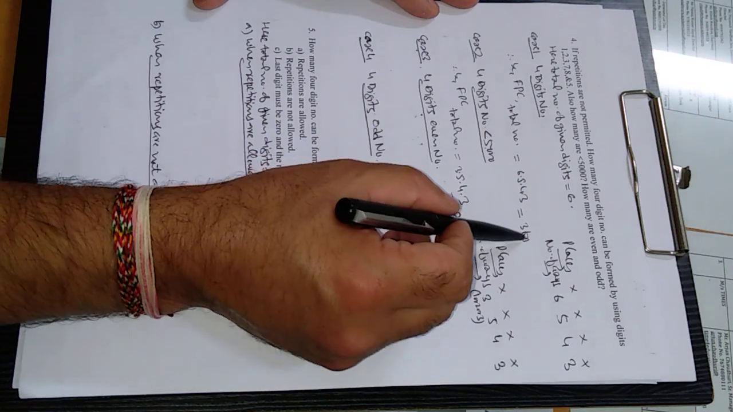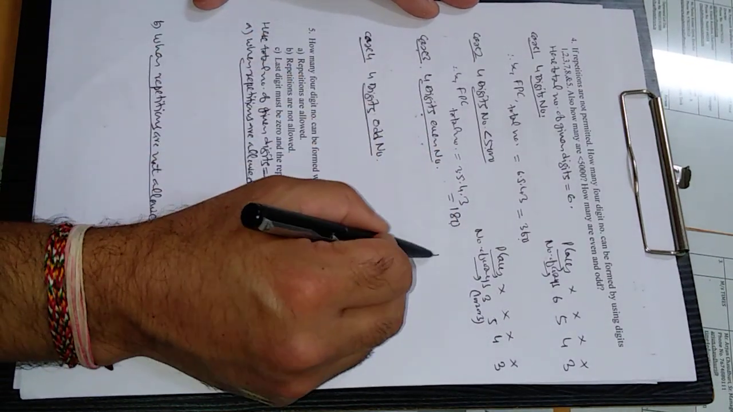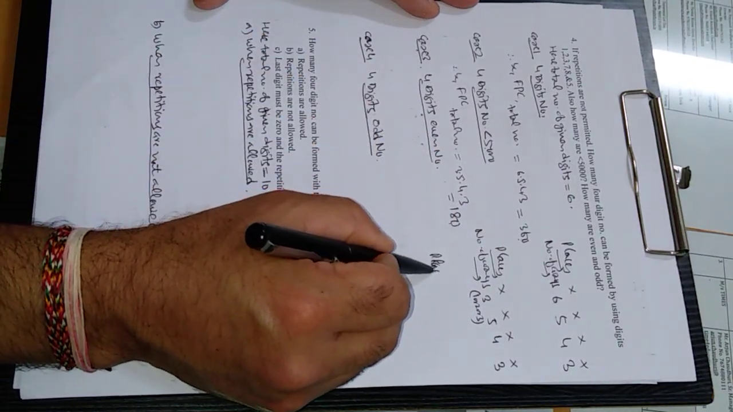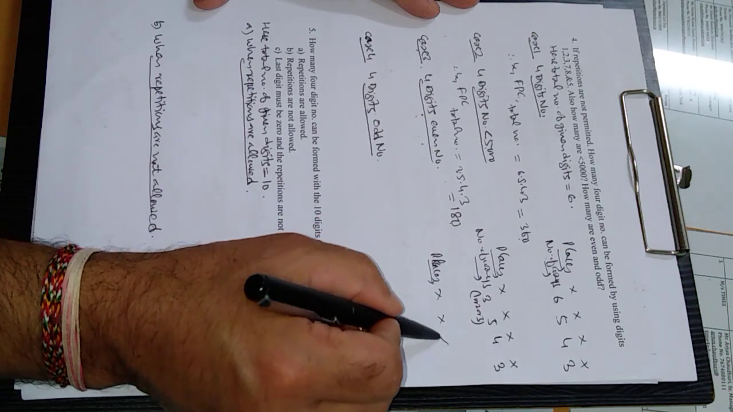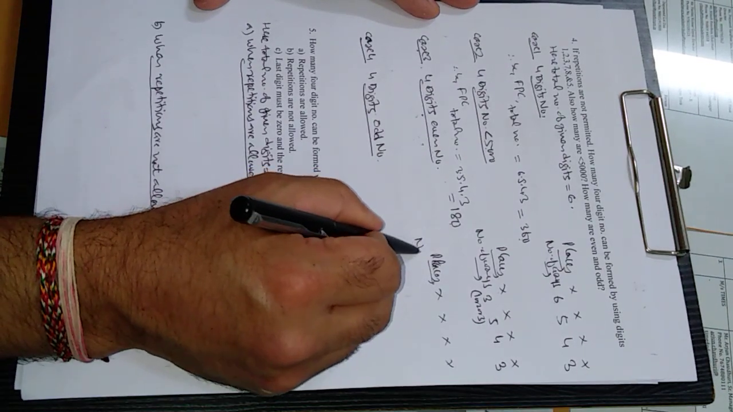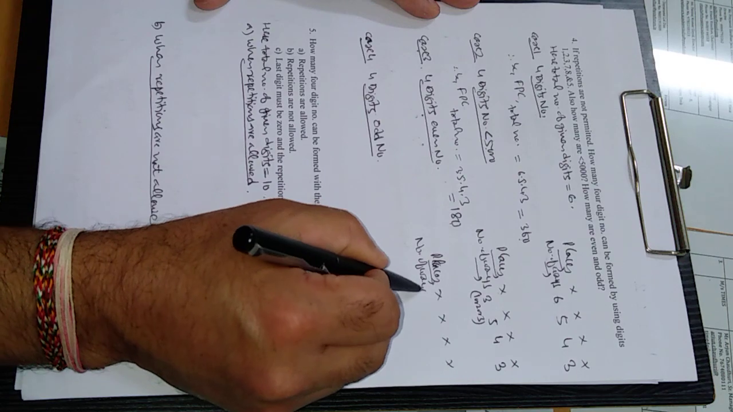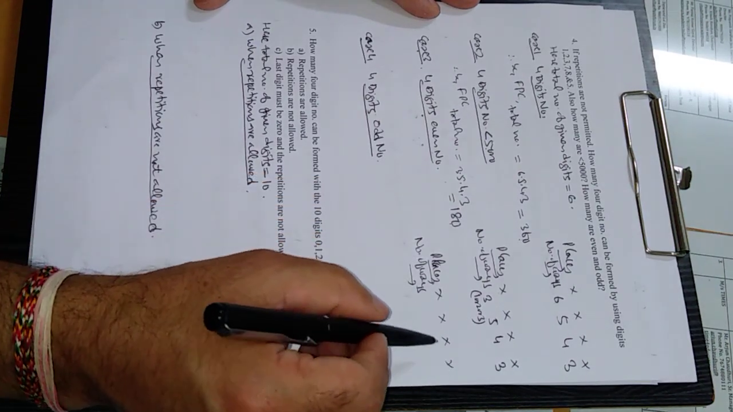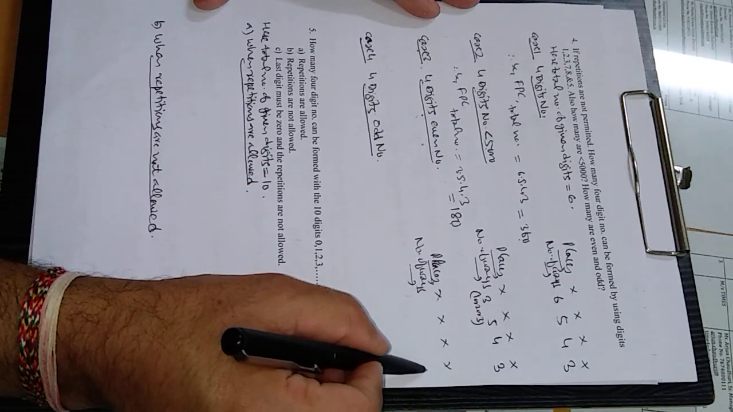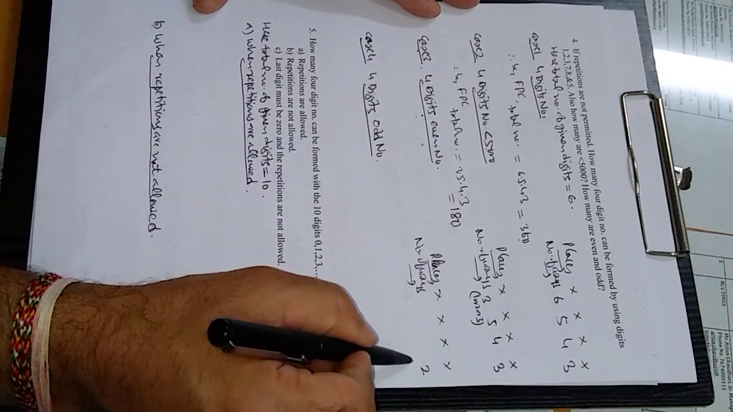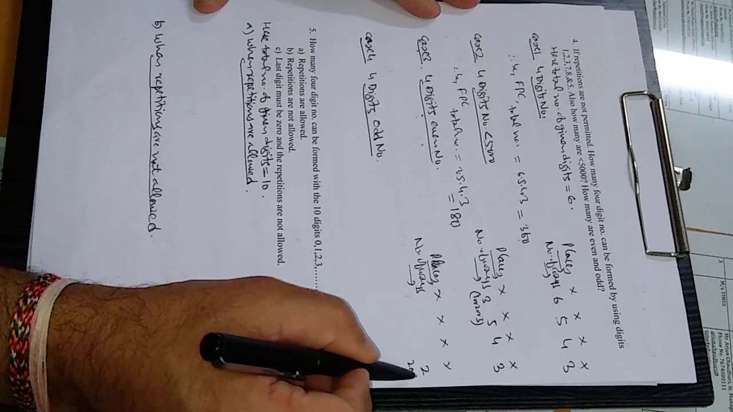The next case is, out of these 360, how many are even? Again, 4 places: 1, 2, 3, 4. The number of ways for filling each place, even numbers. So first of all, fill the last place. The last place can be filled in only two ways, because only two even digits are there, 2 and 8.